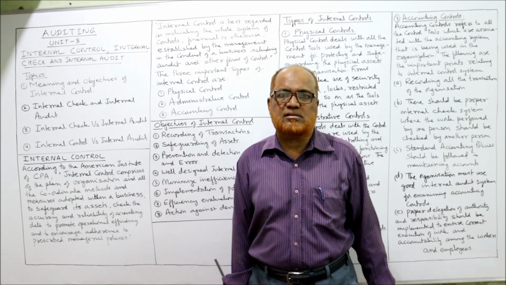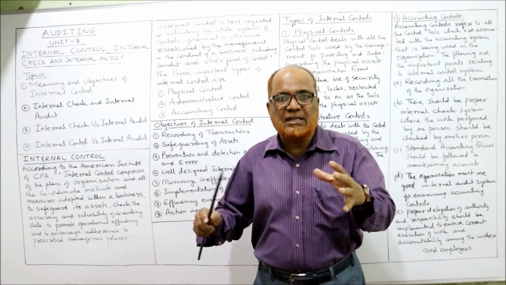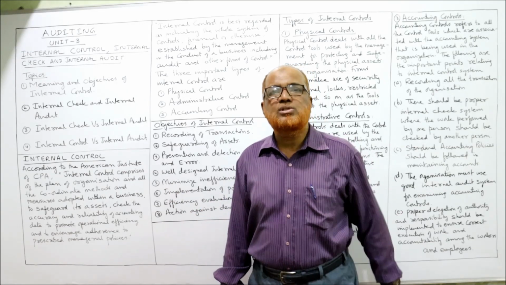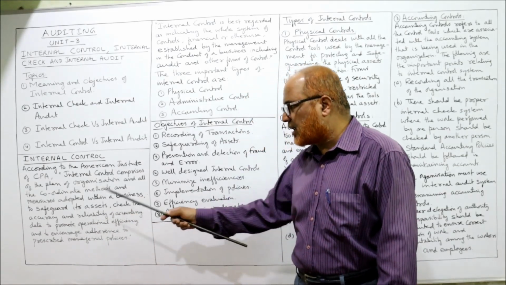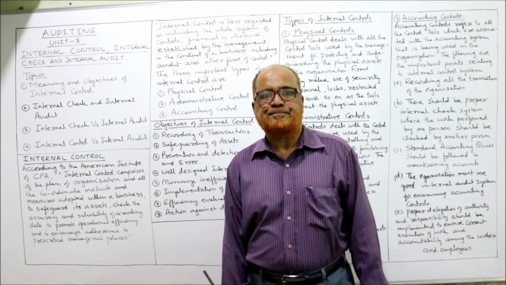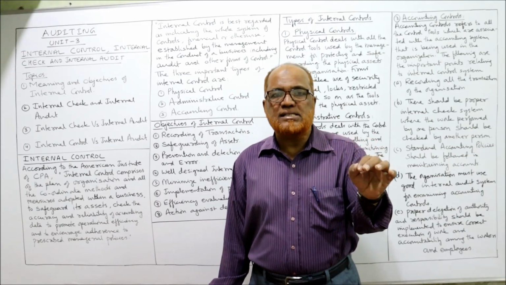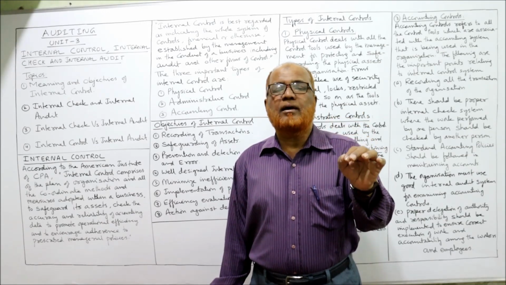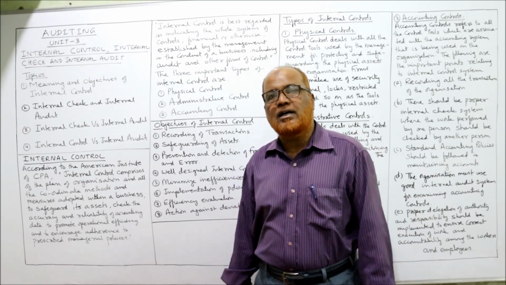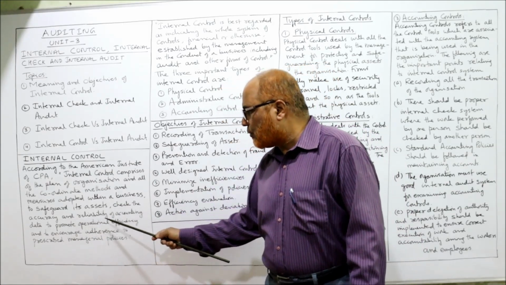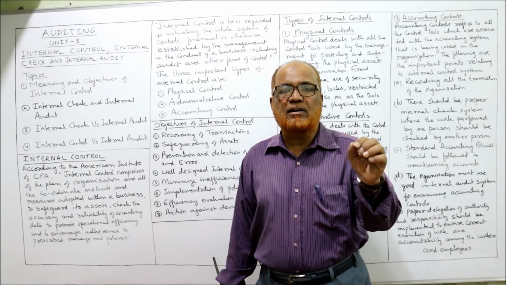All these are the assets. So safeguarding all the assets. A plan should be made, a method should be applied in order to safeguard all the assets and check the accuracy and reliability of accounting data. Secondly, accounting must be there, recording of all the transactions. There should be a reliable method of recording the transactions, an accurate method of recording all the transactions. And lastly, to promote operational efficiency, that means the activities should be done effectively.